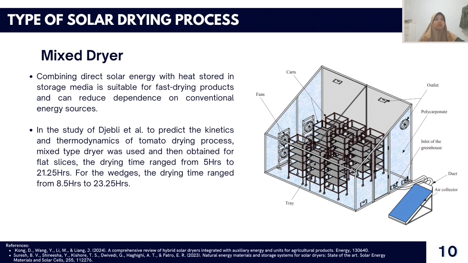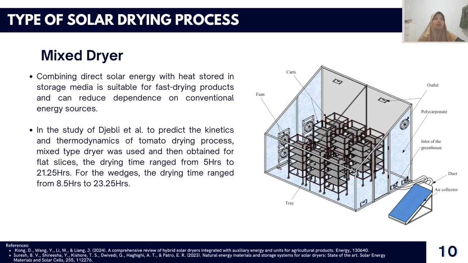Agro goods which dry quickly are the most suitable products for thermal energy storage methods, as the thermal mass is hardly enough to withstand the overnight drying process. Agricultural materials are dried in a hybrid dryer using direct sun radiation and backup storage in the event of a power outage. In the study of Jebli et al., to predict the kinetics and thermodynamics of the tomato drying process, a mixed type dryer was used and then obtained for flat slices.